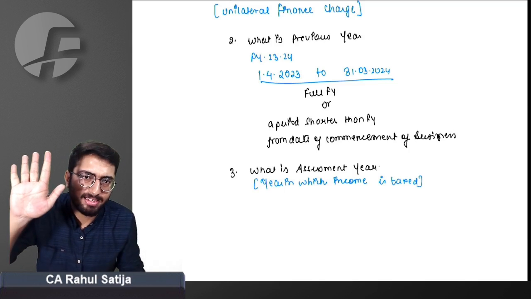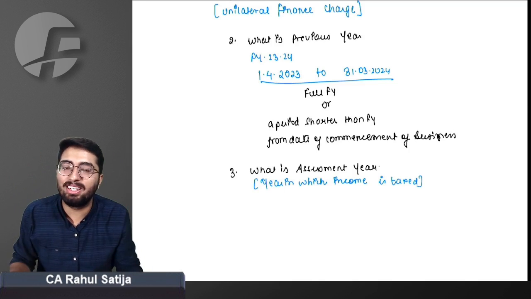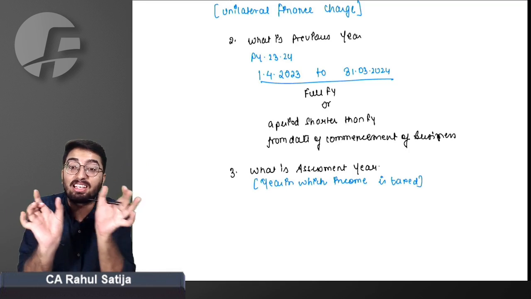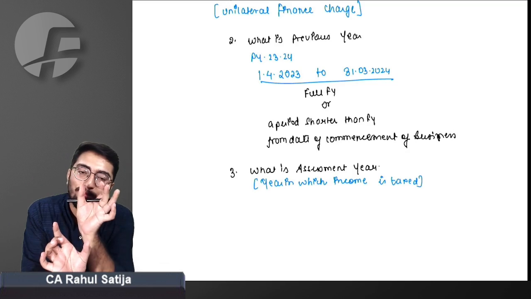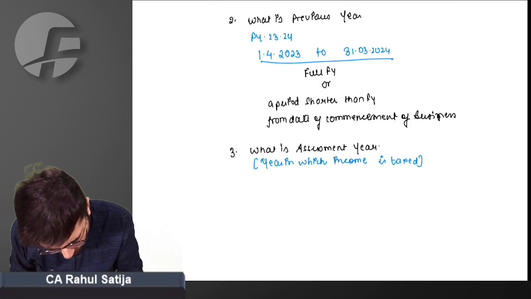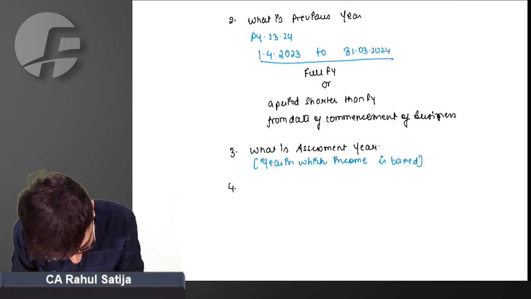So there are 5 cases. Previous year is equal to assessment year, which means the year in which income is earned and the year in which income is taxed become the same, which means income earned in the previous year will be taxed in the previous year itself. What are those five cases? Let us understand.